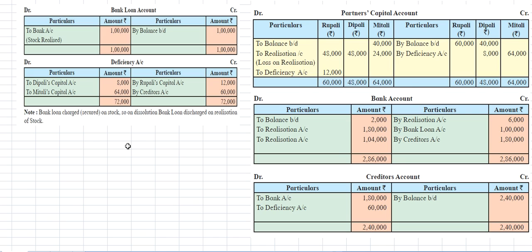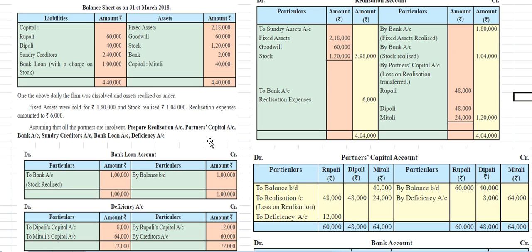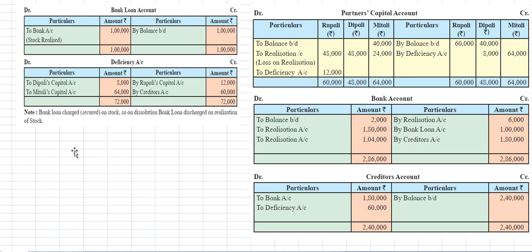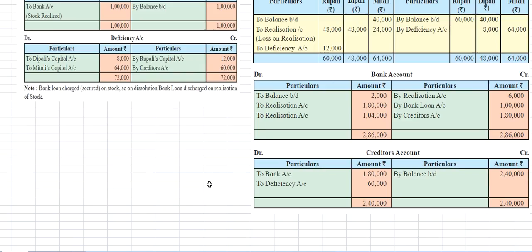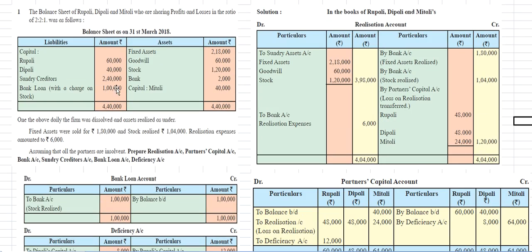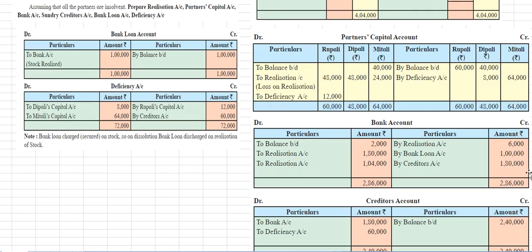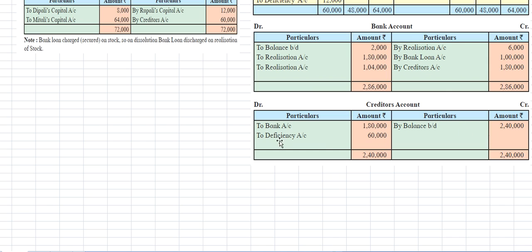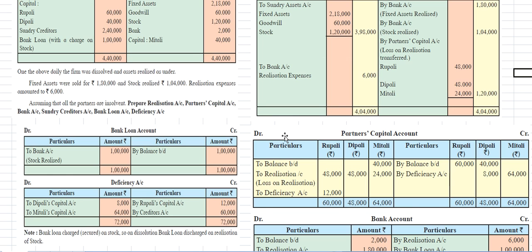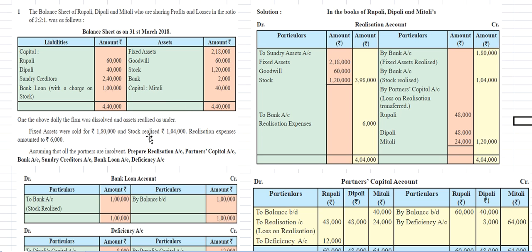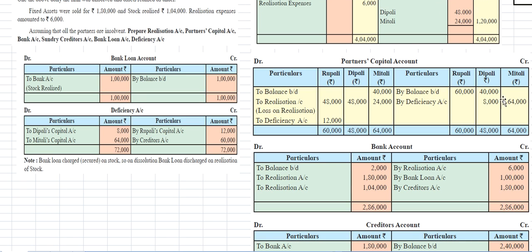So after this, we need to open the sundry creditors account also. After the bank account, the sundry creditors account. Sundry creditors amount is 2,40,000 rupees. By bank account, it is 1,80,000 rupees.